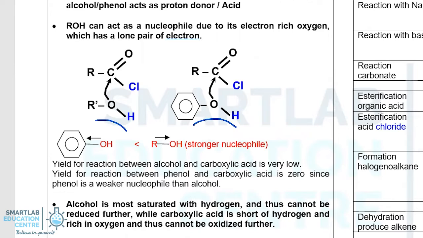If you take a look at the reaction, you will find that the byproduct is hydrogen chloride, and it's important to note that the reaction is irreversible. Similarly, the reaction would occur between acid chloride and phenol, and it will likewise produce an ester, and the byproduct is also hydrogen chloride.